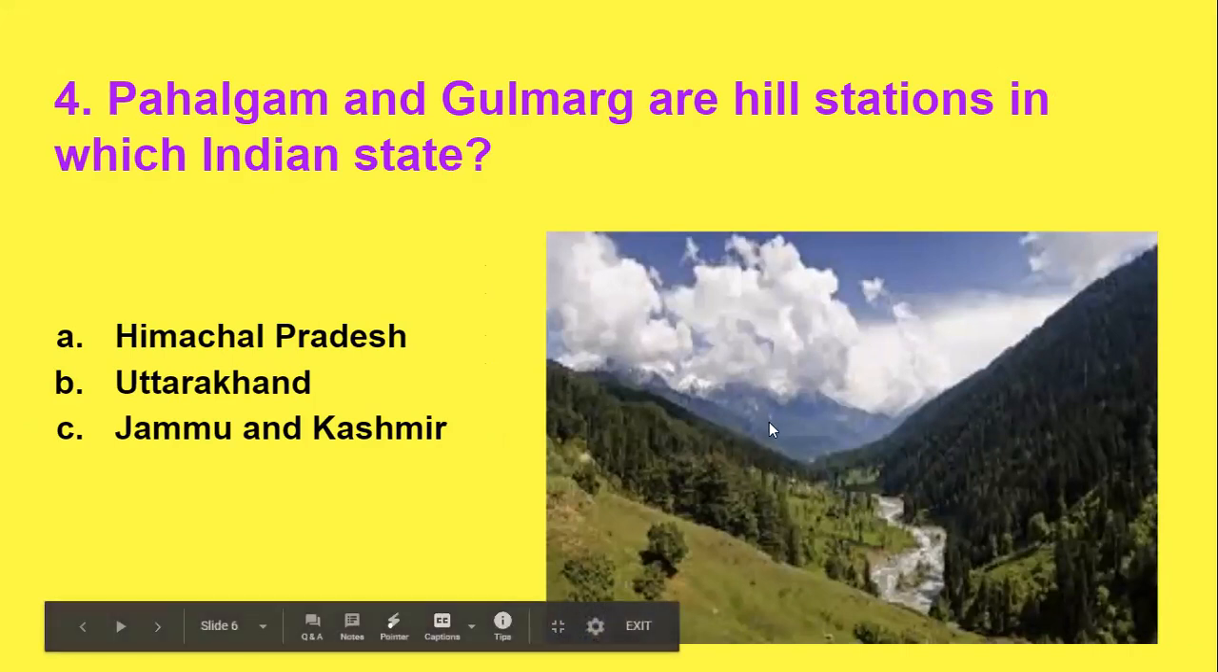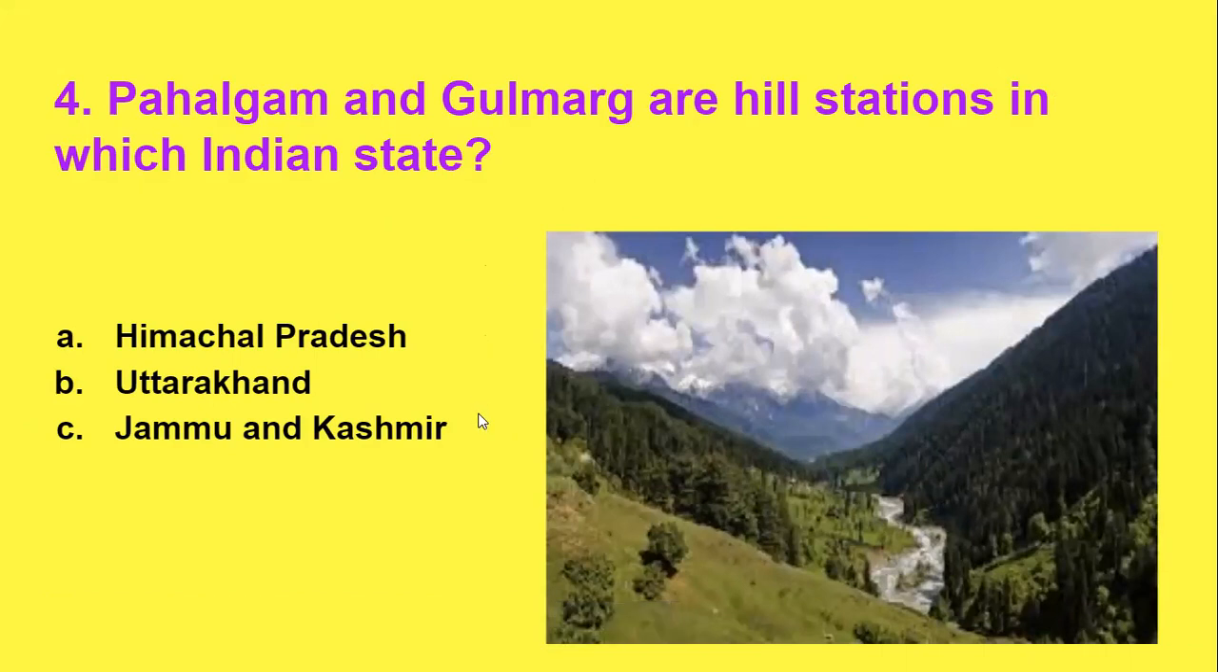Look here. This is Jammu and Kashmir. Actually, this is the picture of Jammu and Kashmir. And in Jammu and Kashmir, Pahalgam and Gulmarg both are there. So the correct answer from all these is Jammu and Kashmir. Now the next one is